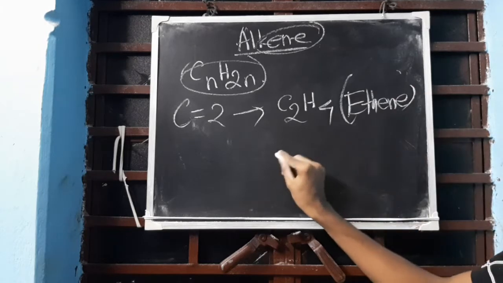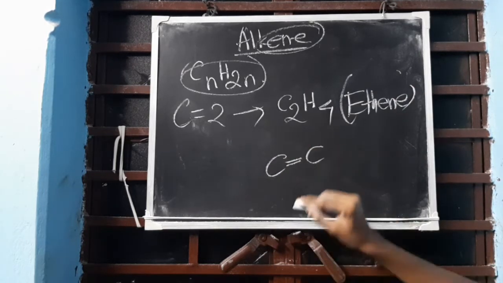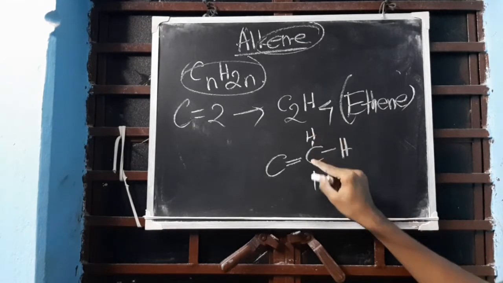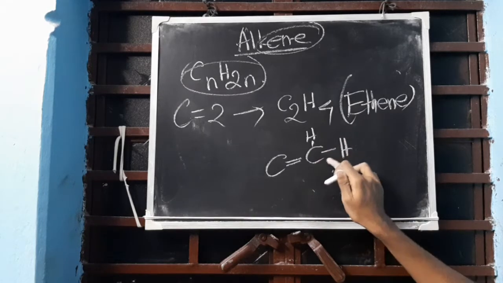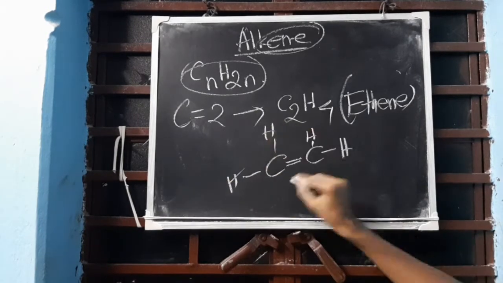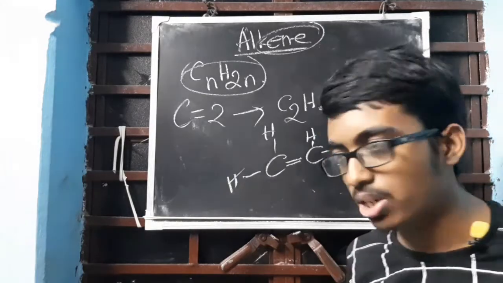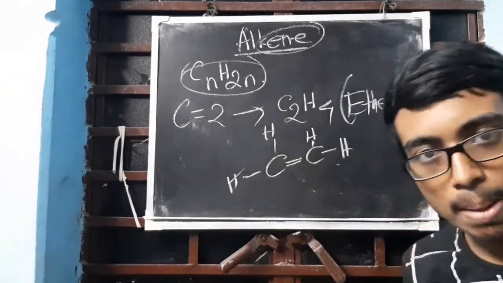So this is ethene. Structure: C single bonded with C, double bonded with C. Right? Hydrogen: 1, 2, 1, 2, 3, 4, done. So hydrogen, hydrogen. Clear? The structure is like this. This is a bond line structure. If you are drawing an electron dot structure, remove this bond, put 2 electrons, done.